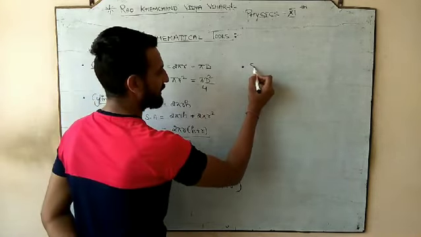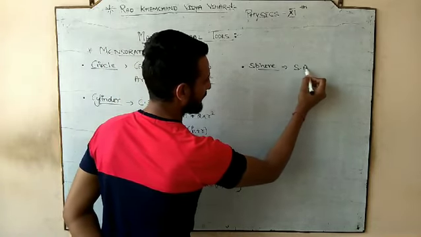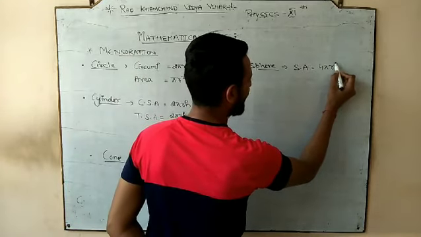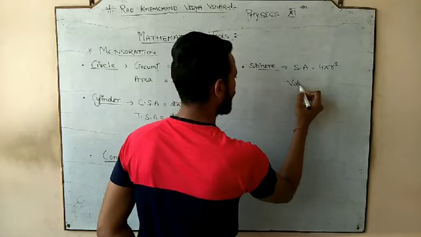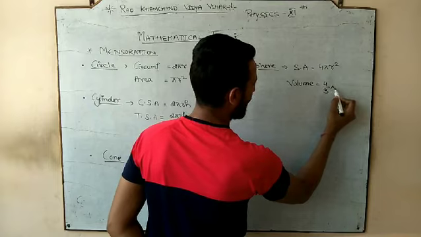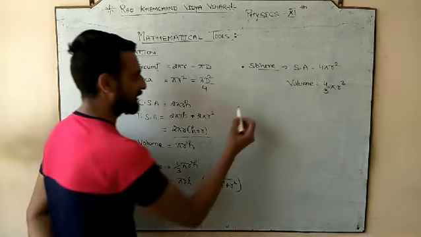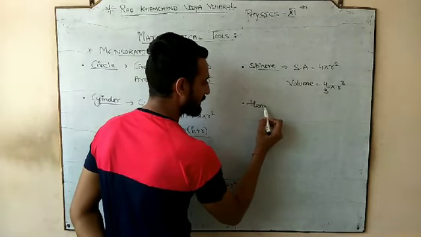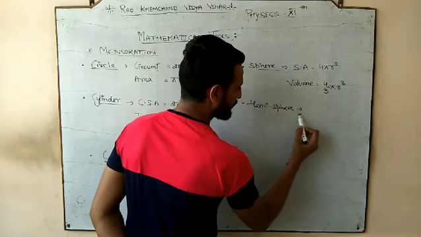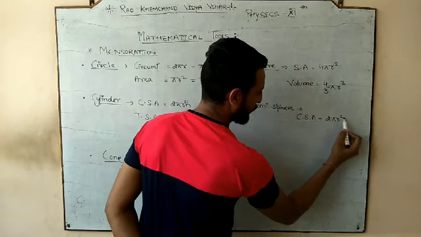Similarly, if we want to study the sphere, what is the total surface area of the sphere? The sphere area is 4 pi r square. And if I ask for the volume of the sphere, it is 4 by 3 pi r cube. Similarly, we can study the hemisphere. The curved surface area for the hemisphere is 2 pi r square.